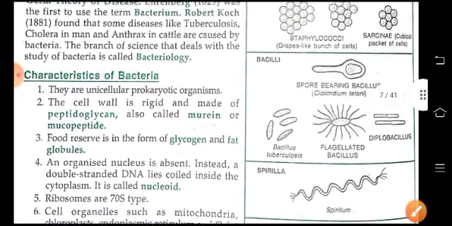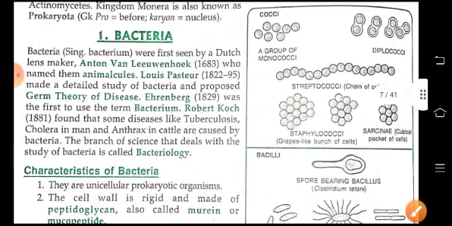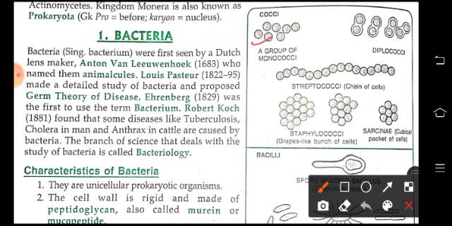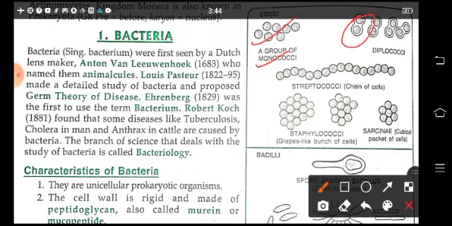So here are the different shapes and sizes of bacteria. So these are the cocci shape or the spherical shape. So this is a group of monococci. Then when they are found in a group of two, they are termed as diplococci. When they are found in chain, they are termed as streptococci. And when they are found in groups, they are termed as staphylococci. And when they are found in a cubical packet of cells, they are termed as sarcina.